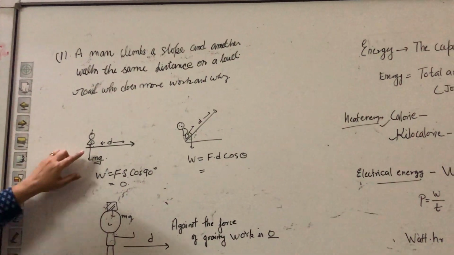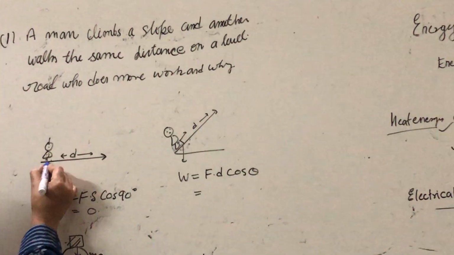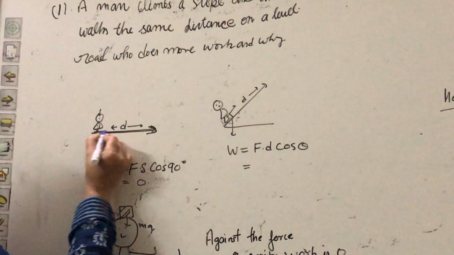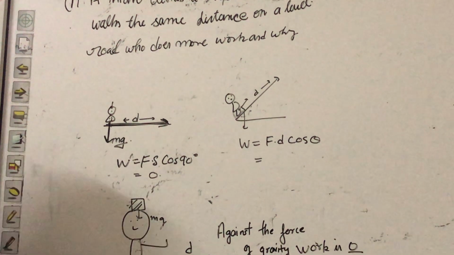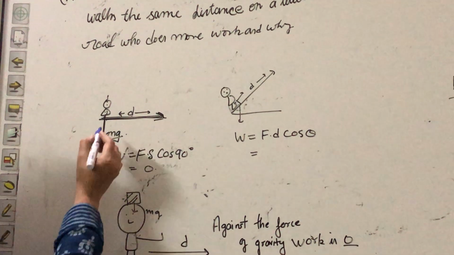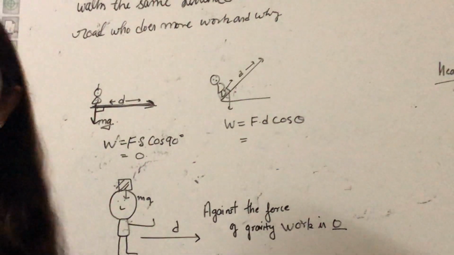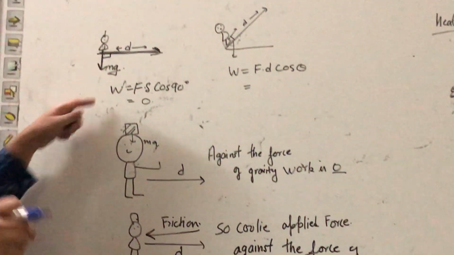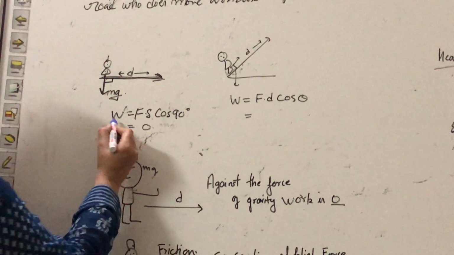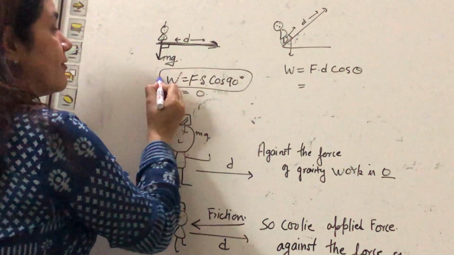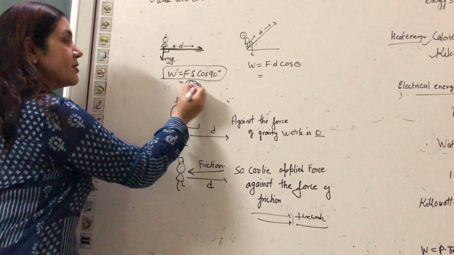Try to understand. Suppose a person is walking on the road. This is the direction of displacement, because he is walking on the road, and the force of gravity always acts downward. So what is the angle between the displacement and the force of gravity? The angle between the displacement and the force of gravity is 90 degrees, and in this condition work is equal to F into S cos 90, and the work done is 0.